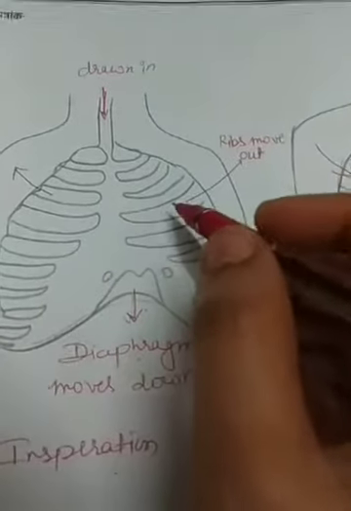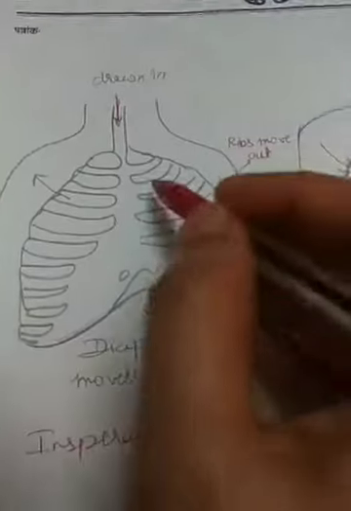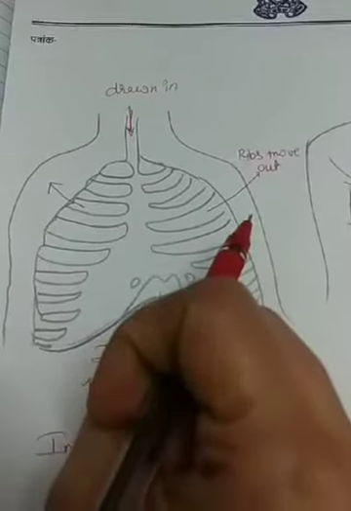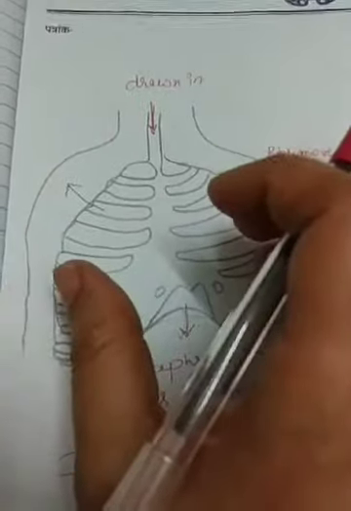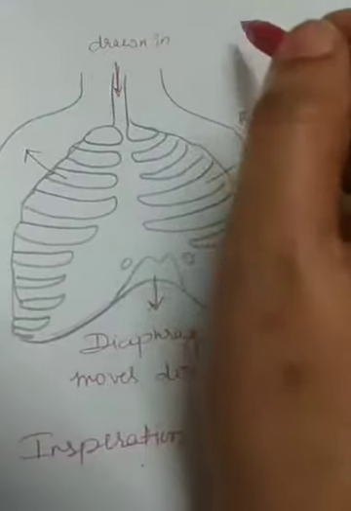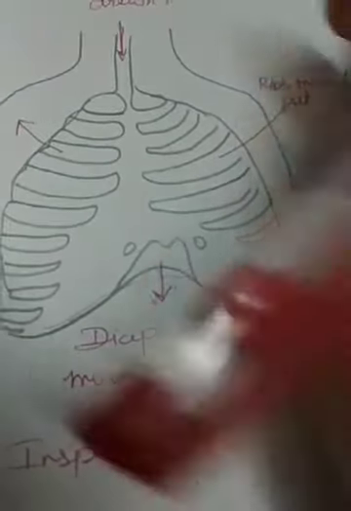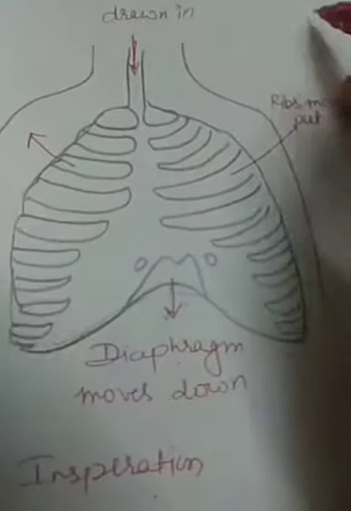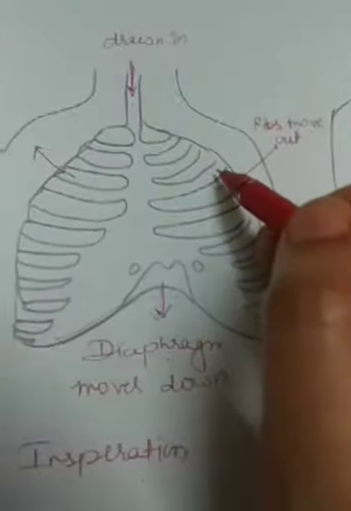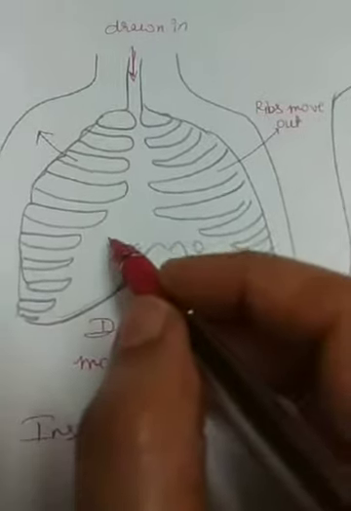Got it? So when the diaphragm moves down and the volume of the chest cavity increases, the air pressure decreases. Then what happens? In our lungs, the air pressure is less in comparison to outside of the body. So the oxygenated air present outside the body, being at high pressure, flows rapidly into the lungs. In the lungs, oxygenated air reaches the alveoli.